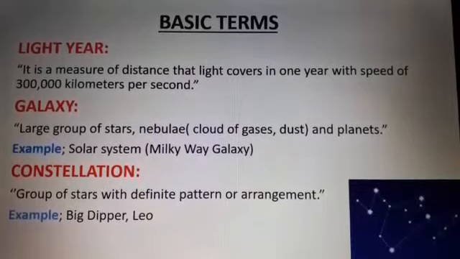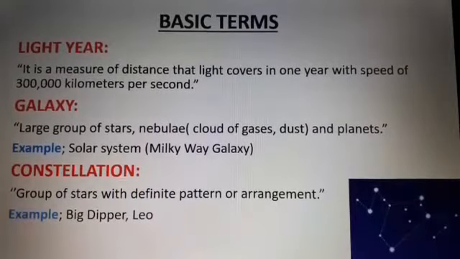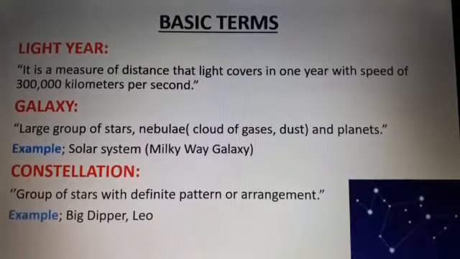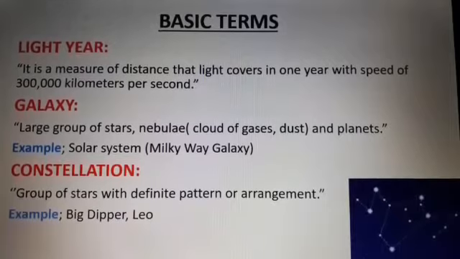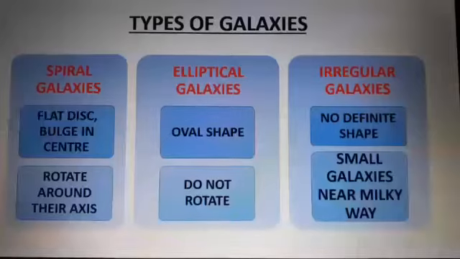Constellation. A constellation is a group of stars with a definite pattern or arrangement. In this diagram, you can see that there is a definite pattern of the stars. Examples are Big Dipper and Leo.